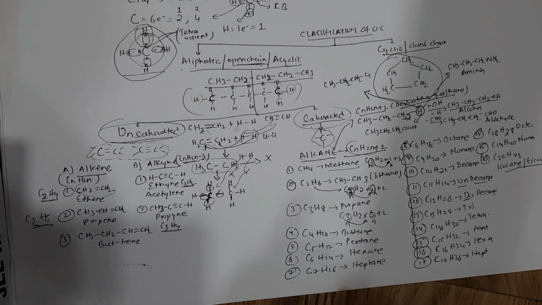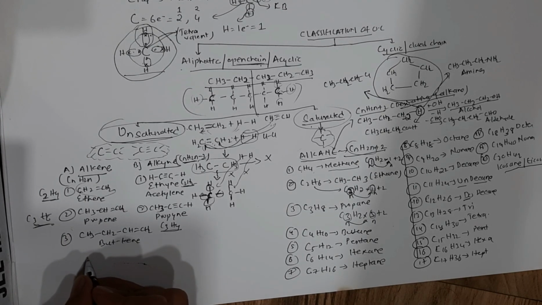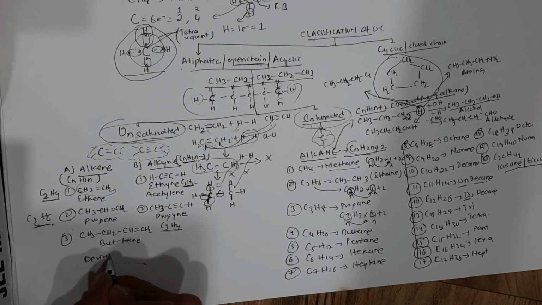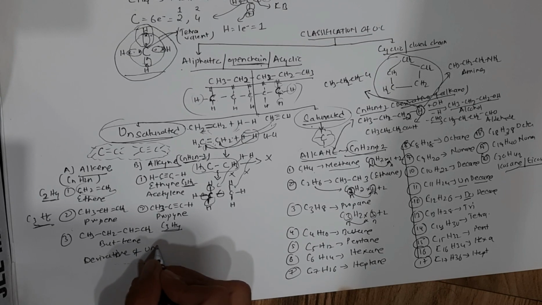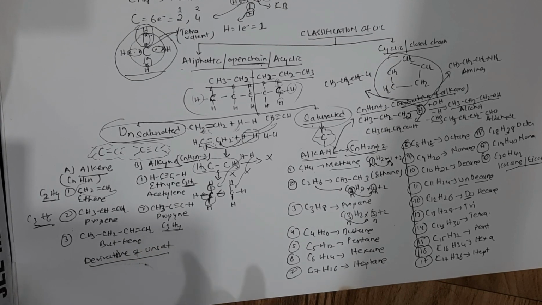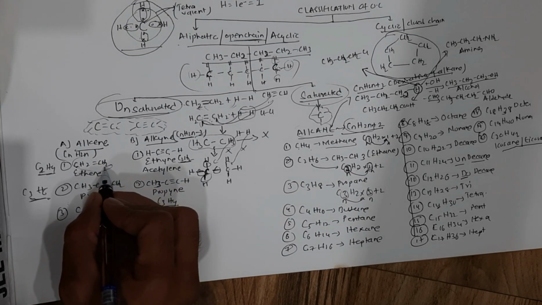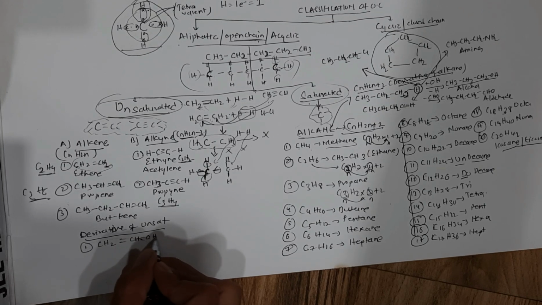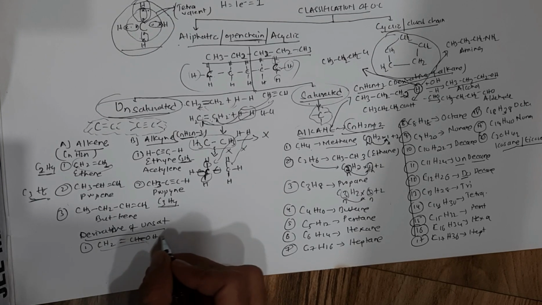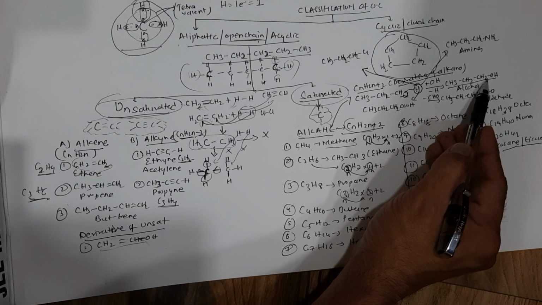Okay, now you can also have derivatives of unsaturated compounds. For example, if I write this one, derivative of unsaturated compound, for example, CH2=CHOH, where I replace a hydrogen atom with OH. So it's an alcohol, but in this alcohol you have C=C, so it becomes an unsaturated alcohol. And the example I told you before becomes a saturated alcohol.